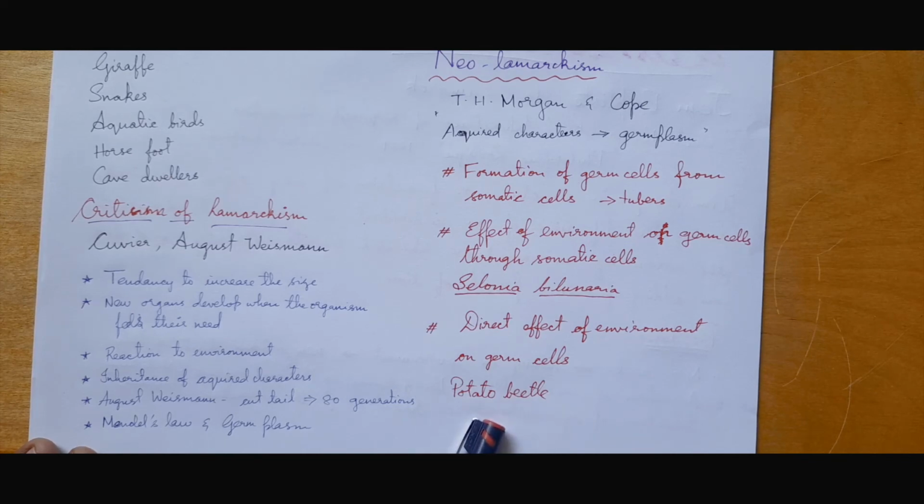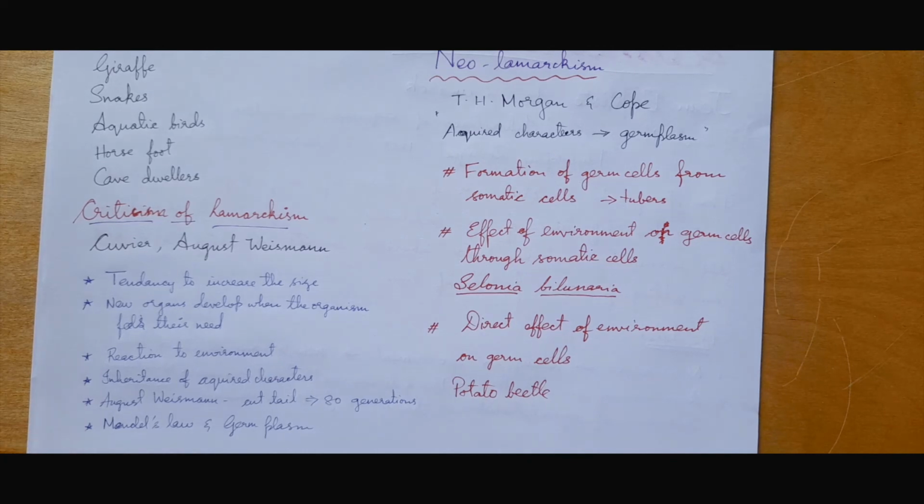Through this they were able to prove Lamarckism, that an acquired character had affected the germ cell, thereby inheriting the character. So this wraps up Neo-Lamarckism.